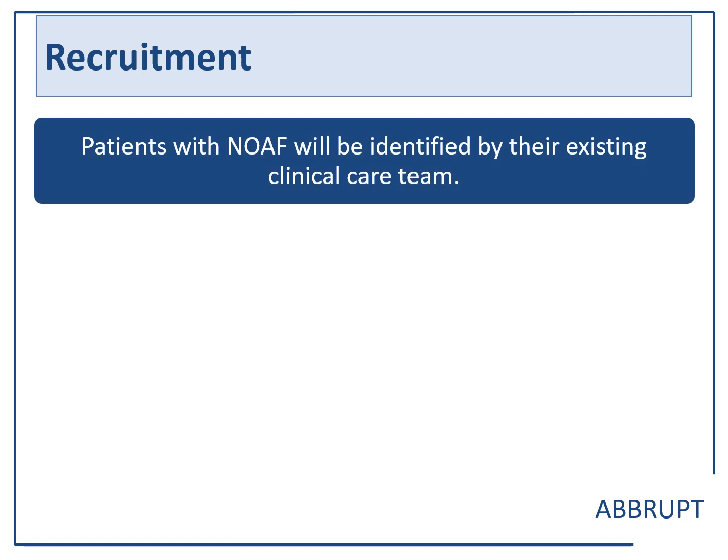Now let's look at recruitment. Patients will initially be identified with new onset atrial fibrillation by their existing clinical care team. As recruitment can occur at any time of the day or night, sites should make efforts to ensure that a system exists whereby patients may be recruited and randomised at any time of the day and any day of the week.